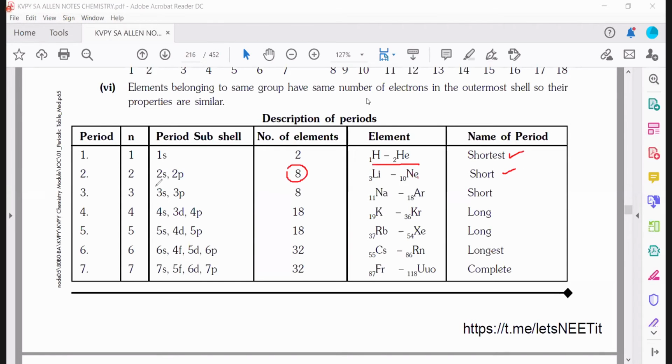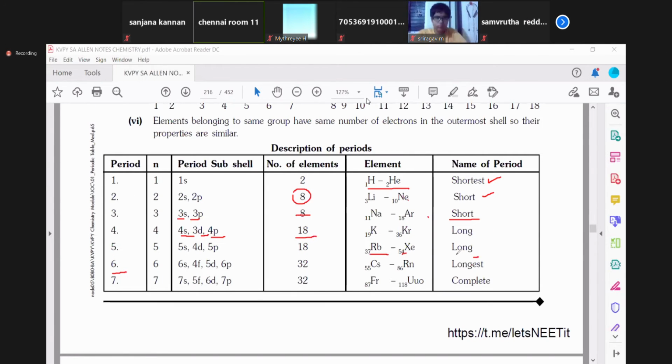Similarly, the third period has 3s, 3p. The number of elements is 8, sodium to argon, also short. In the fourth period the subshells are 4s, 3d, 4p, and there are 18 elements, potassium to krypton, long. The fifth period is rubidium to xenon, also long. The sixth period is cesium to radon, the longest period. The seventh is francium to a newly named element. So that is complete, and the whole set of elements has been found on the periodic table. You have to remember all this.